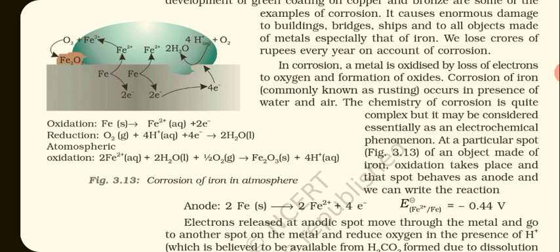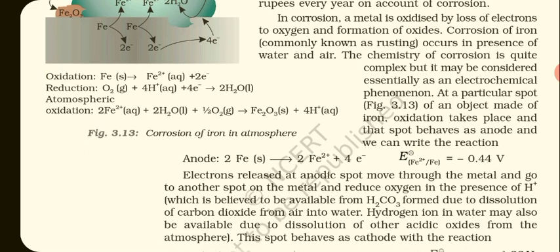At a particular spot, you can see in figure 3.13 of an object made of iron, oxidation takes place and that spot behaves as an anode, and we can write the reaction at anode. Two atoms of iron solid metal get converted into ferrous iron 2Fe2+, and it loses 4 electrons.